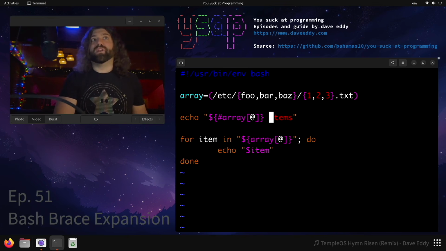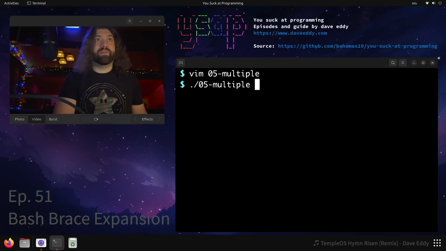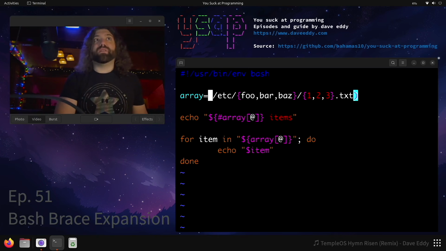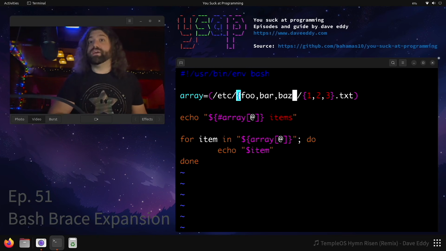We're going to print the number of items in the array, and then we're going to print out what's in the array. So bonus points if you already know what's going to happen here. But bam, there you go. 9 items. Foo123, bar123, baz123. And if you're wondering why we got 9, that's because we had 3 expansions here and 3 expansions here. 3 times 3 is 9. There you go. That's brace expansion in Bash.